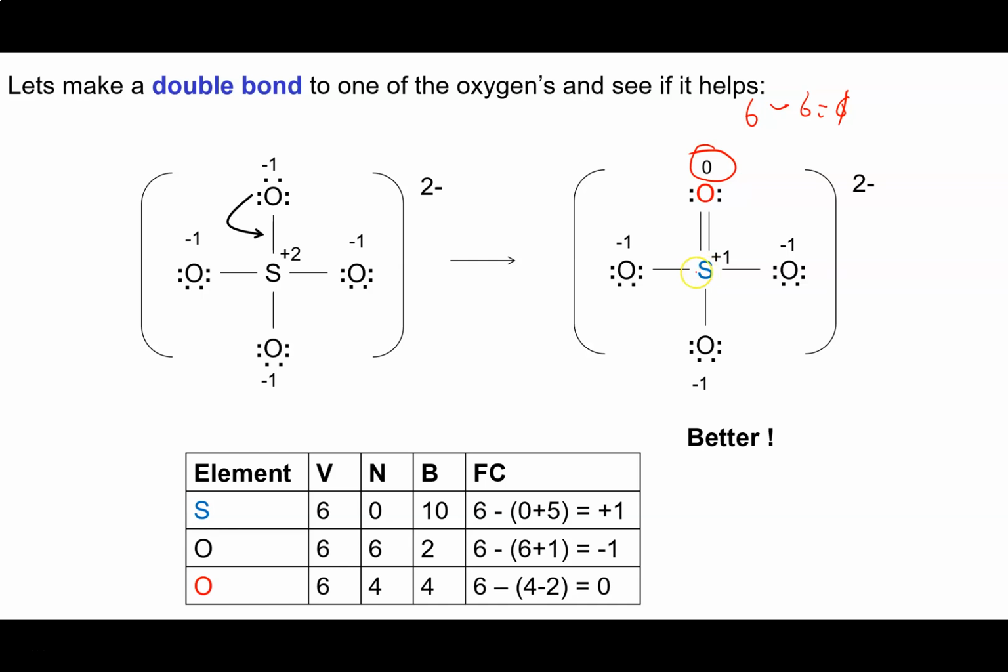Let's have a look at what happened to the sulfur. 6 minus 1, 2, 3, 4, 5. It goes from +2 down to +1. So it's better, right? I got one of my oxygens down to 0. I also got the sulfur a little closer to 0 as well. So the question is, if it worked once, maybe it'll work again.